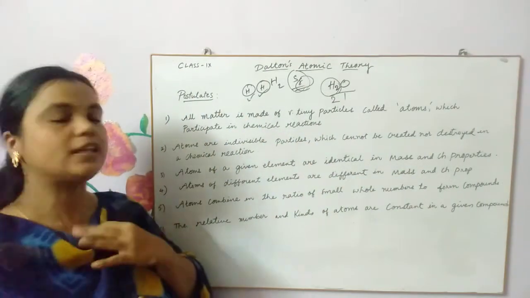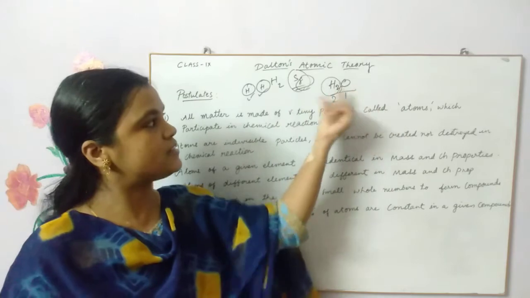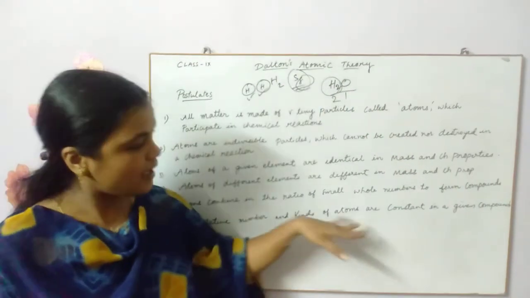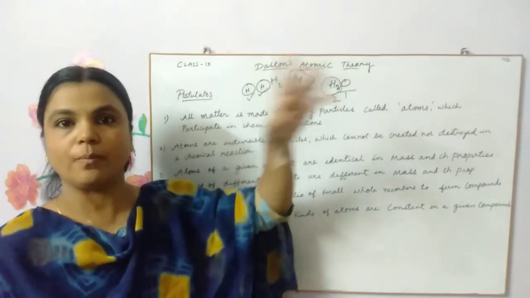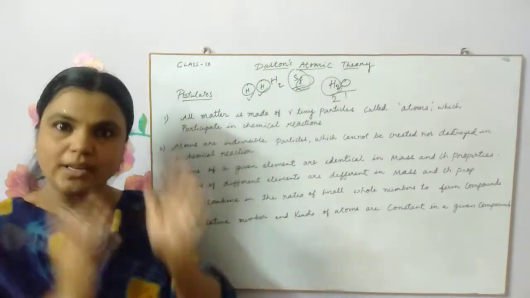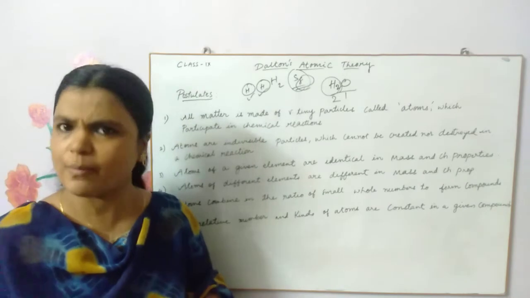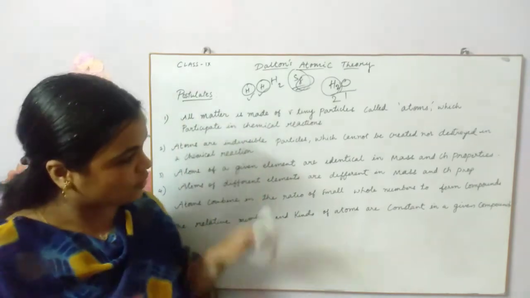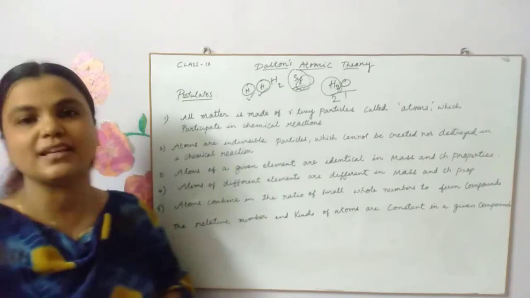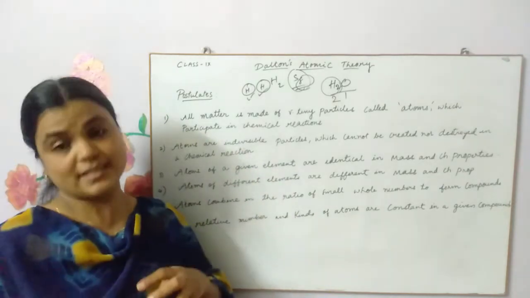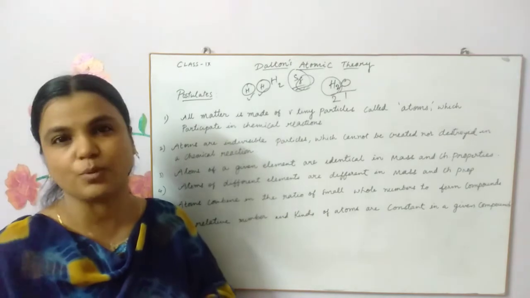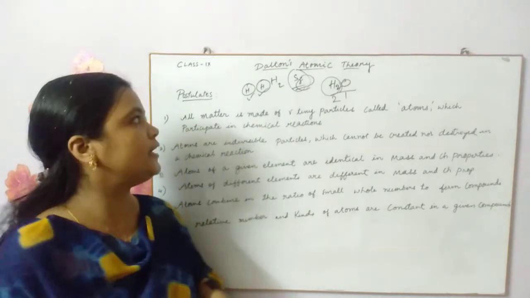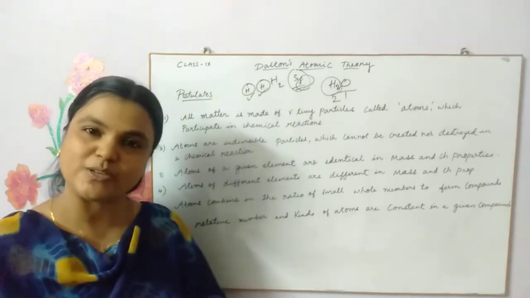If you take water as a compound, the relative atoms are always 2 hydrogens and 1 oxygen combined, and the kinds of atoms are also constant. That means only hydrogen and oxygen you will see in a compound of water. No other element you can see in the water. So this was the basic idea that was put forward by Dalton, children. Very, very important from the subject point of view, and it's a very frequently asked question also. It can come as a 3 marks or 5 marks question as well.